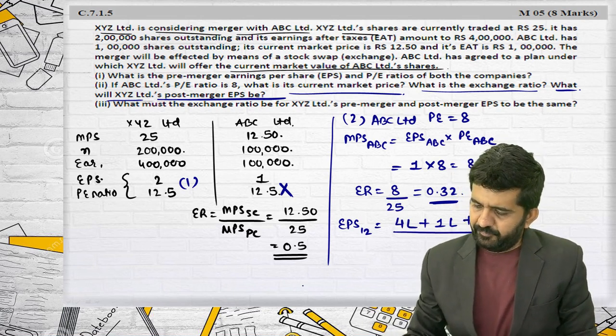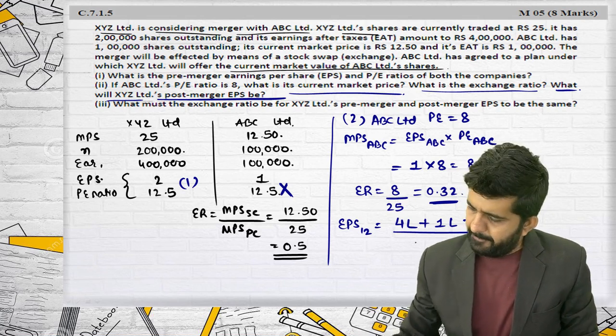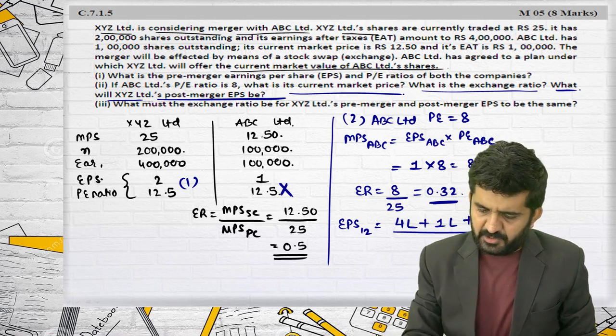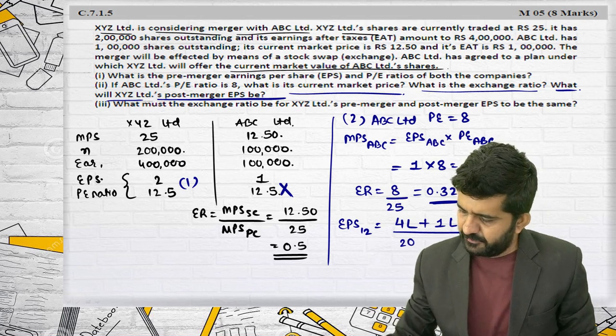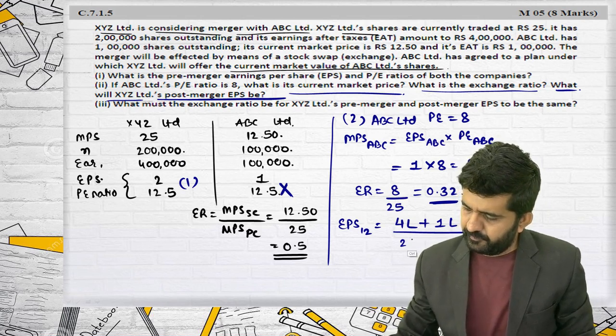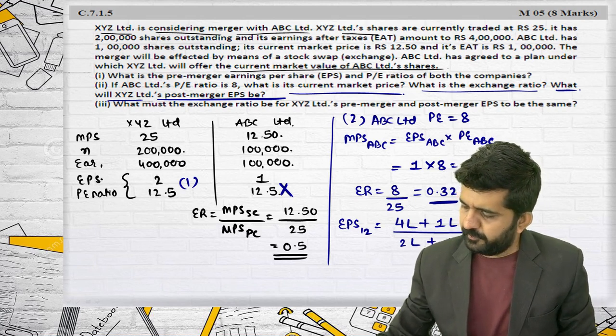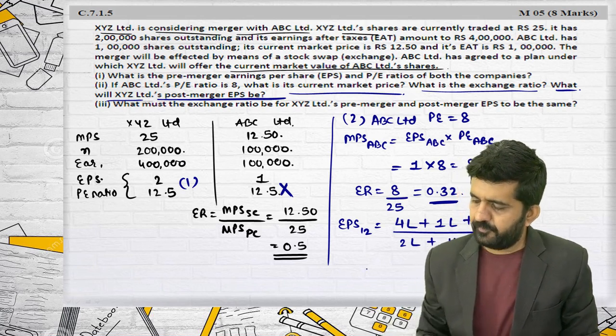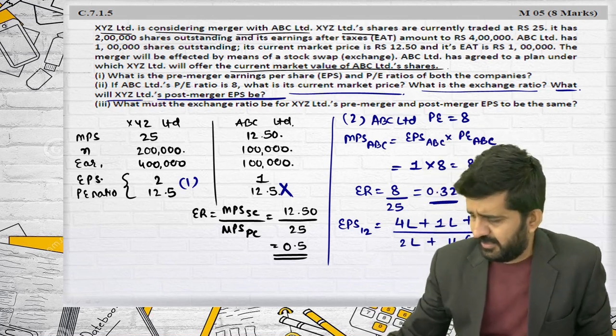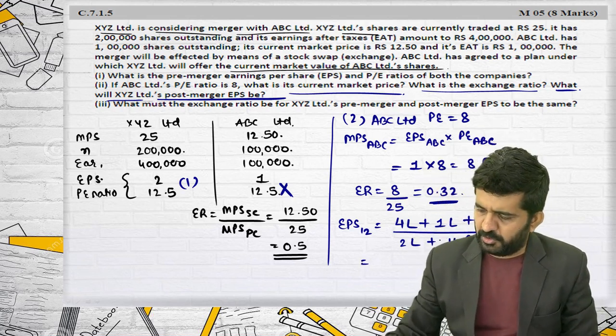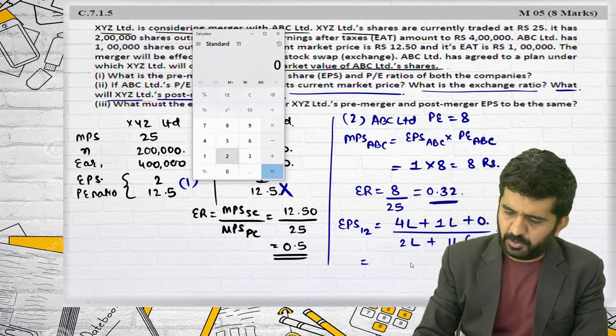Divided by number of shares of 2 lakhs plus 1 lakh into 0.32. This is 32,000. This is 2 lakh 32,000. 5 lakh divided by 2 lakh 32,000.